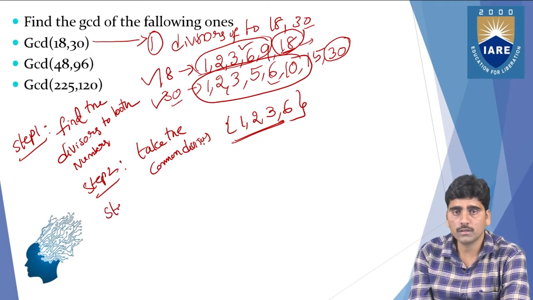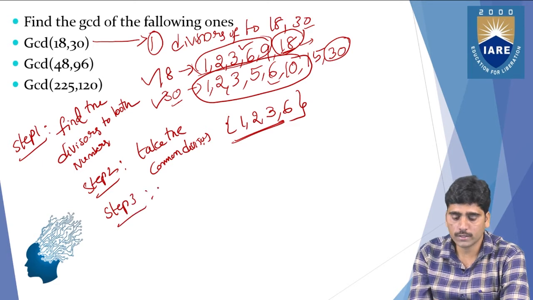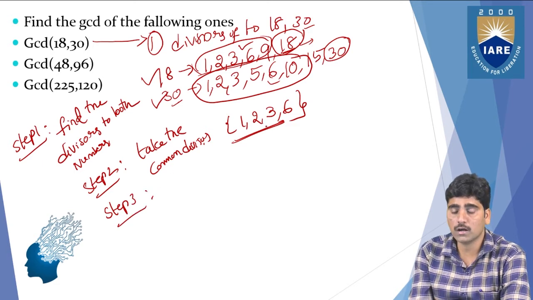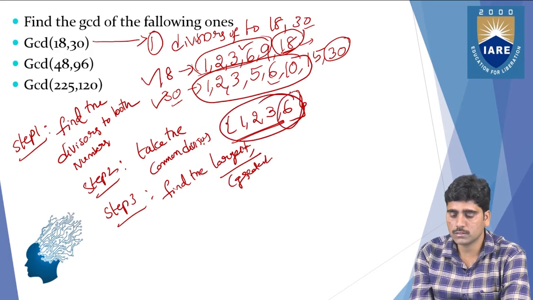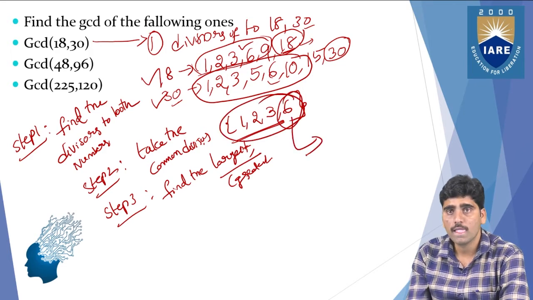So next, step 3, what you need to do? Find the greatest one. Among these common divisors, find the largest one. Largest is nothing but the greatest. So among these, 6 is the greatest one.